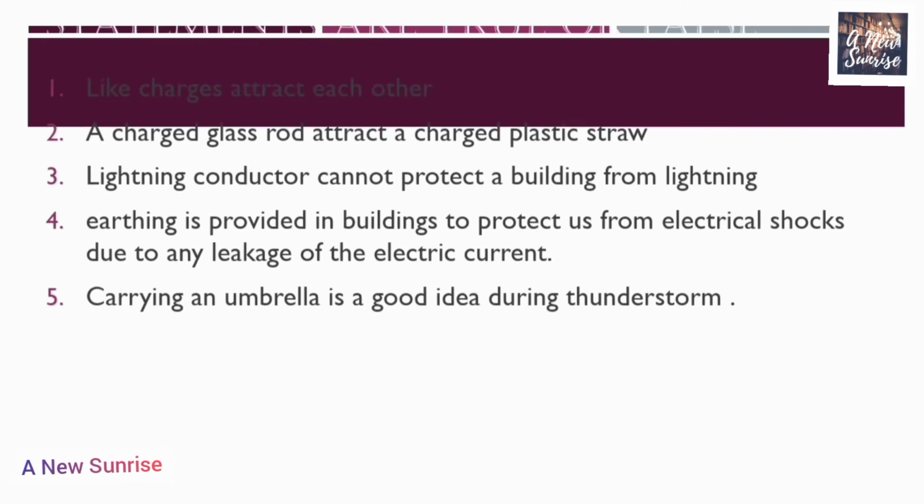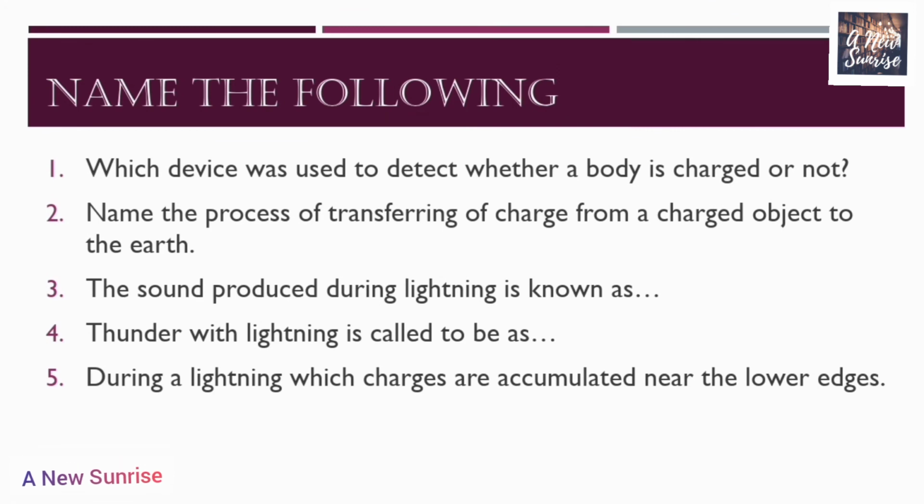Now let's proceed to the next revision question, that is, name the following. Which device was used to detect whether a body is charged or not? The electroscope was a device used to detect whether a body is charged or not. Name the process of transferring charge from a charged object to the earth.